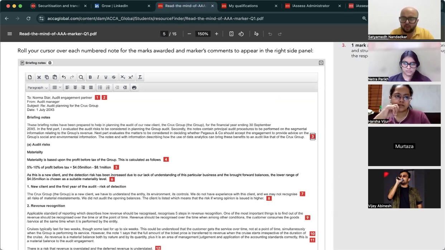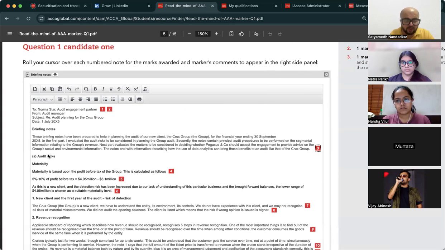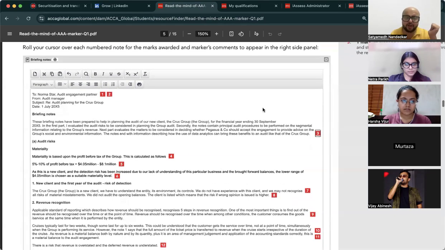ठीक है. Now, 1 mark is awarded for communication for the briefing notes format and structure, including use of headings throughout the response. So, wherever you are giving these headings, audit risk के अंदर materiality, then description of the risk, ये सबको मिला के there is 1 mark that is allocated, and the opening paragraph of briefing notes is also important. ठीक है. अब आओ ऑडिट रिस्क में.